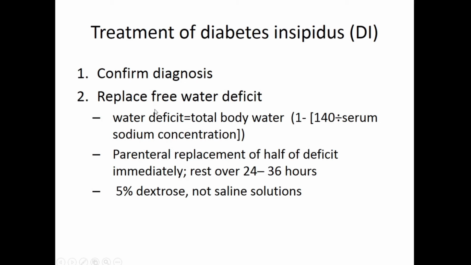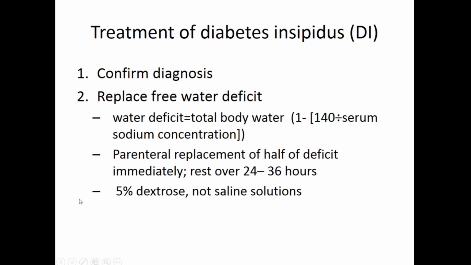Suppose the water deficit you get is 4 liters, so the 2 liter correction you can do over the next few hours, and the rest 2 liters, you correct over the next 24 to 36 hours. Always remember this correction is very important, because the rate of correction is very important. It's not that you correct immediately. As I said, what can be the catastrophic complications if you correct immediately? Similarly, with hyponatremia, you correct it slowly over the next 1 or 2 days.